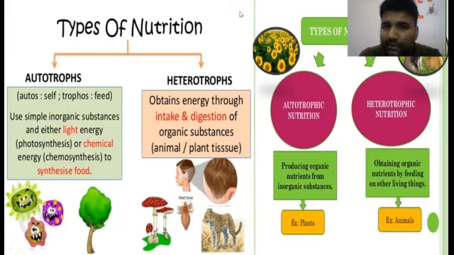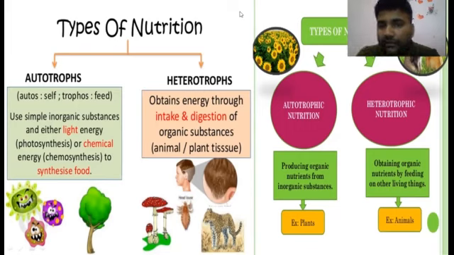In today's lecture, we will only discuss the process of how plants prepare their food, what ingredients they need during food synthesis, how their food is prepared, and what parts help them during photosynthesis. What is photosynthesis? The process by which plants prepare their food is called photosynthesis. We will deal with all of that today. And heterotrophic nutrition is for those who obtain their energy through intake and digestion. Just like human beings, we first take in food, then we digest, then we excrete. These are long processes that happen in our body.